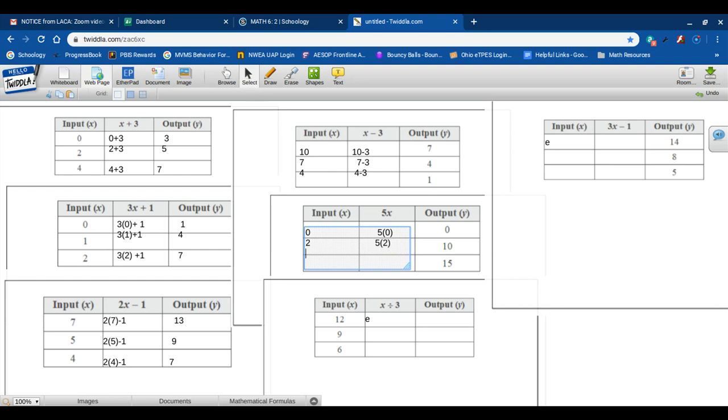Yep, that's 10. All right, and then the last one here is 15. So I'm going to use inverse operations, divide by 5. And my answer is 3. 5 times 3. Yep, that's 15.